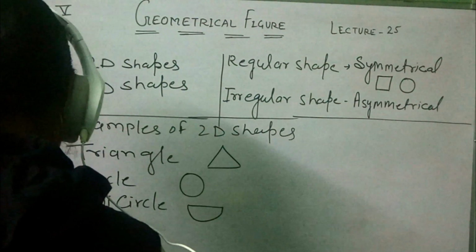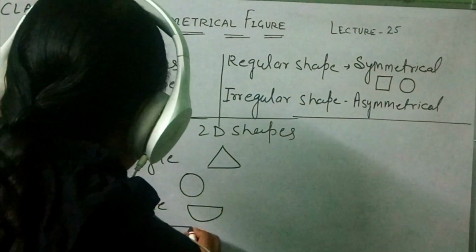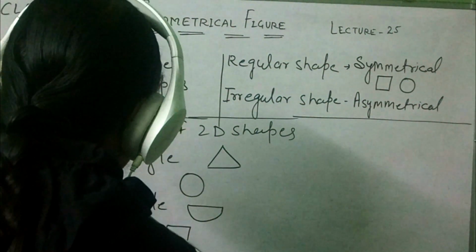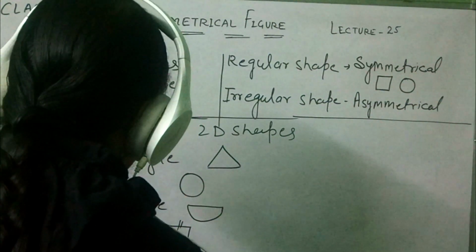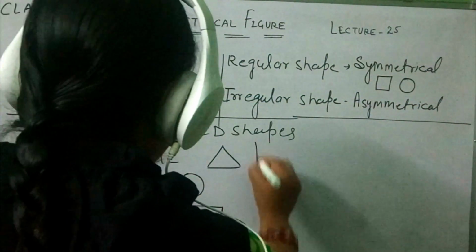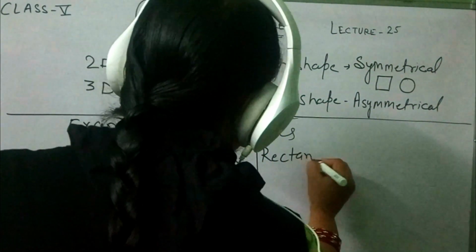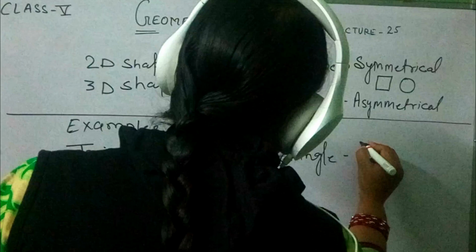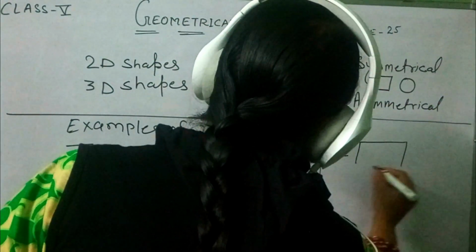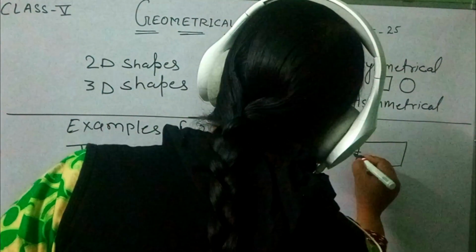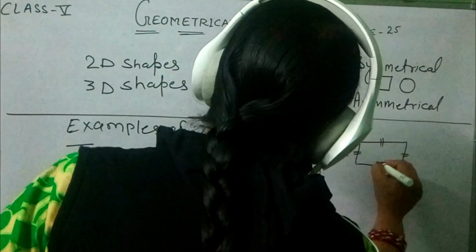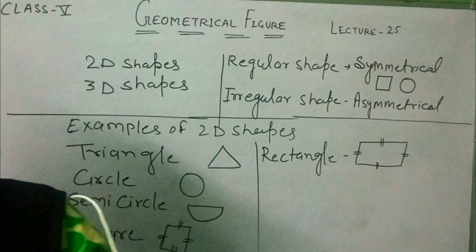Square: in a square, all sides are equal. And rectangle: in a rectangle, opposite sides are equal, these sides and these sides are equal.